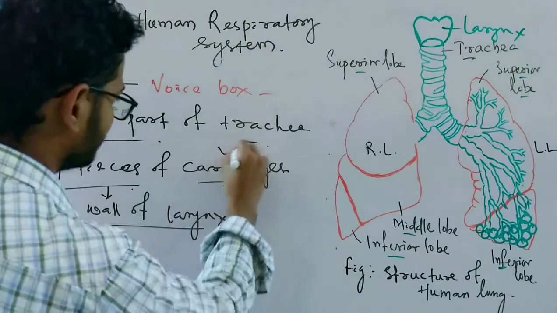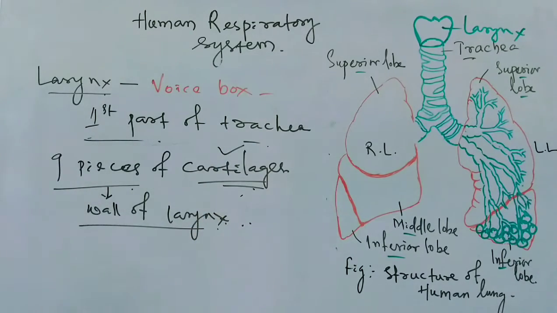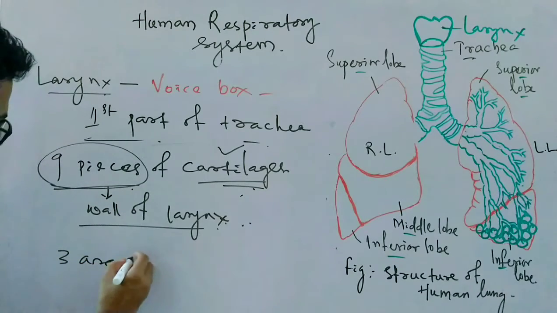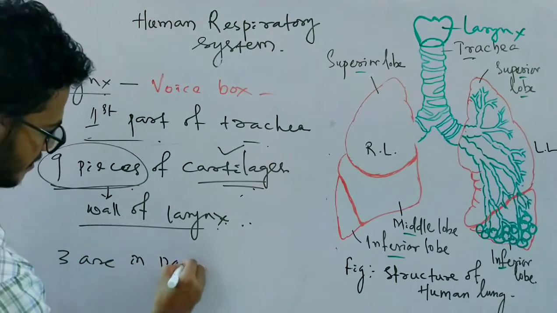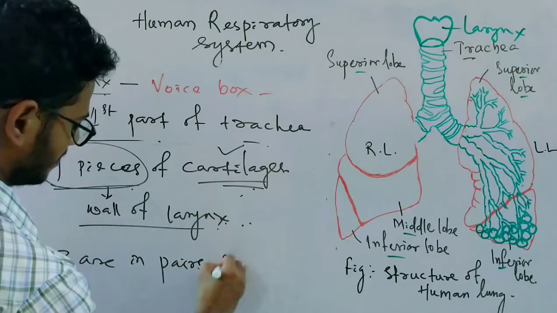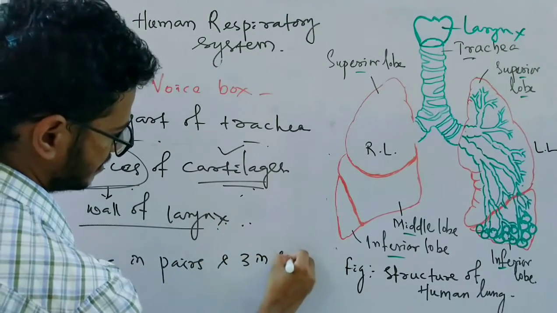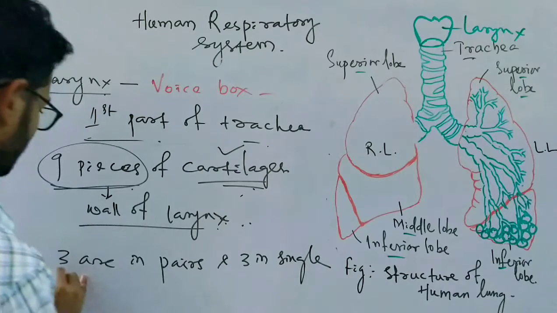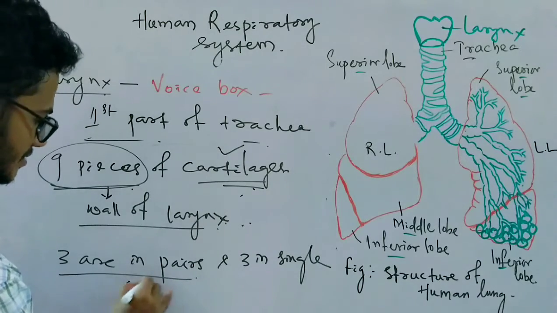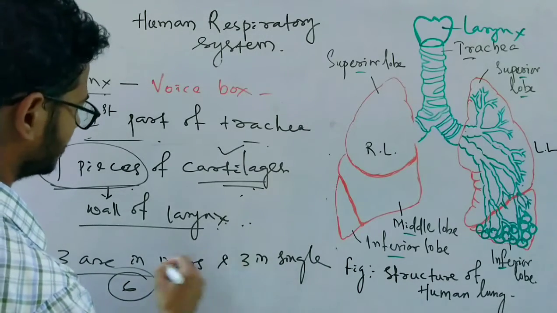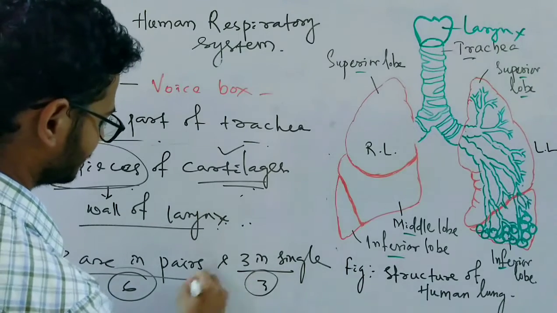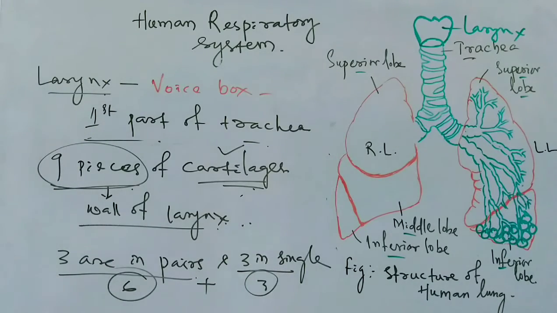Out of the 9 pieces, 3 are in pairs and 3 are single. 3 in pairs means they make 6 cartilages, and 3 single. So 6 plus 3, a total of 9 cartilages.